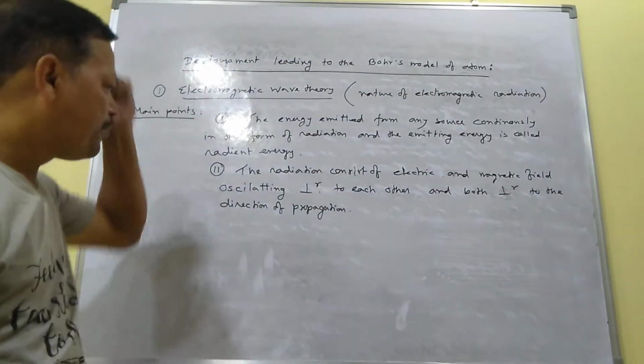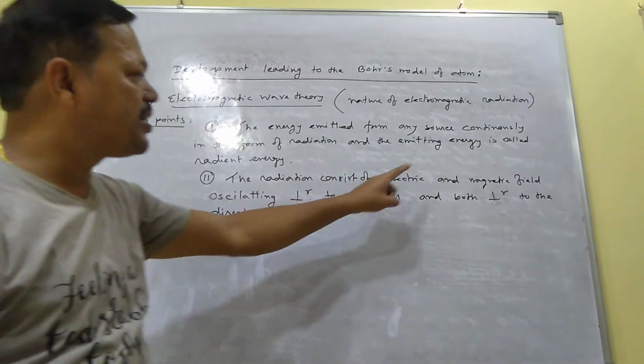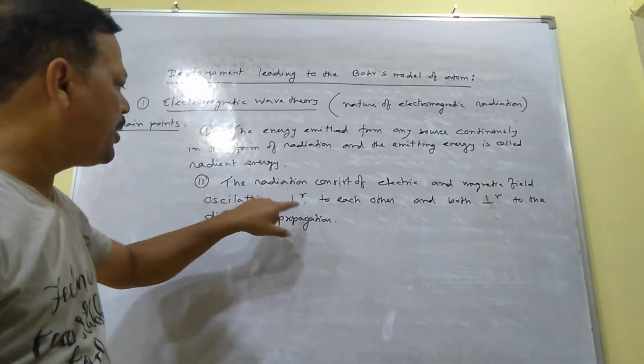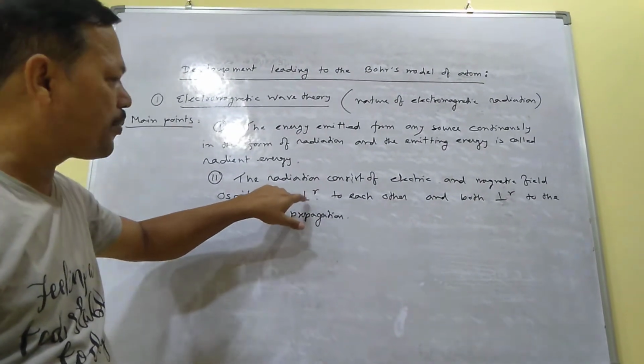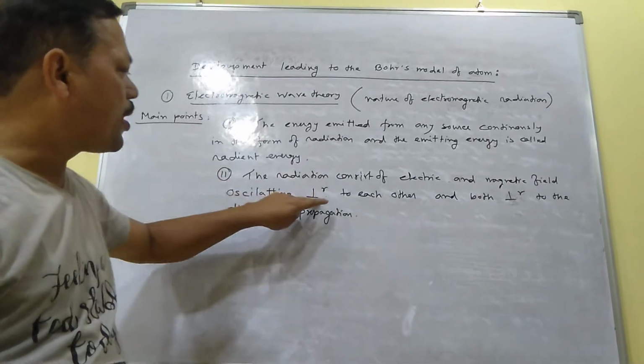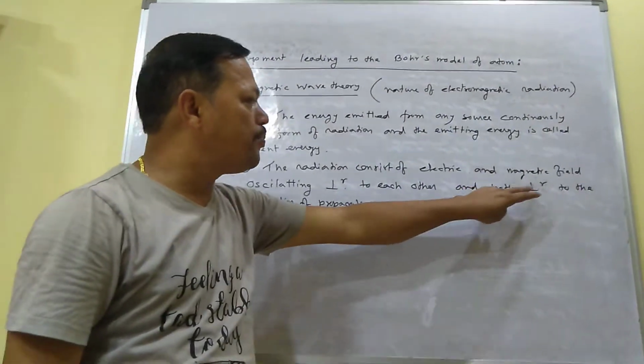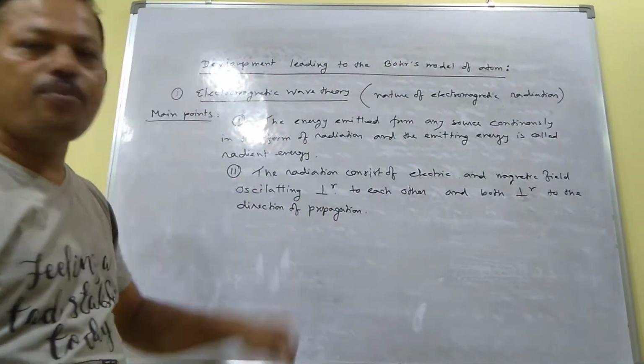The second point, the radiation consists of electric and magnetic field oscillating perpendicular, this is the symbolic form of perpendicular I have given, oscillating perpendicular to each other and both perpendicular to the direction of propagation.